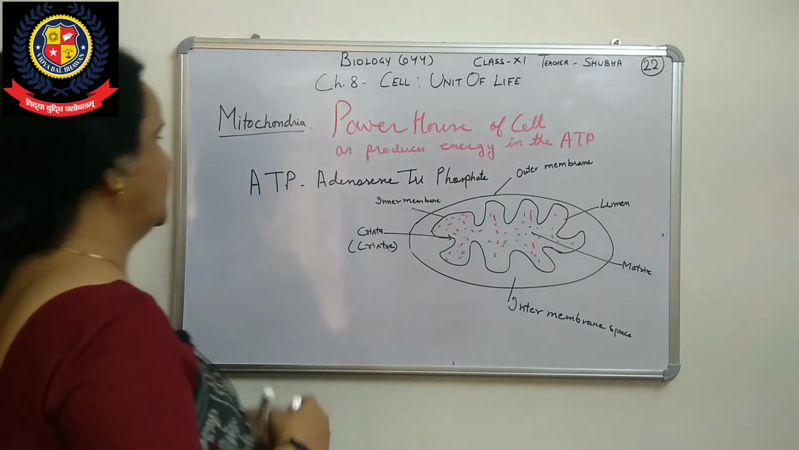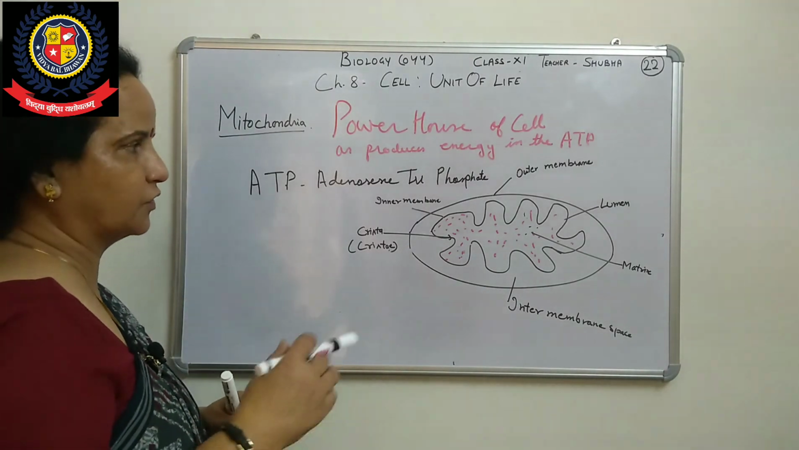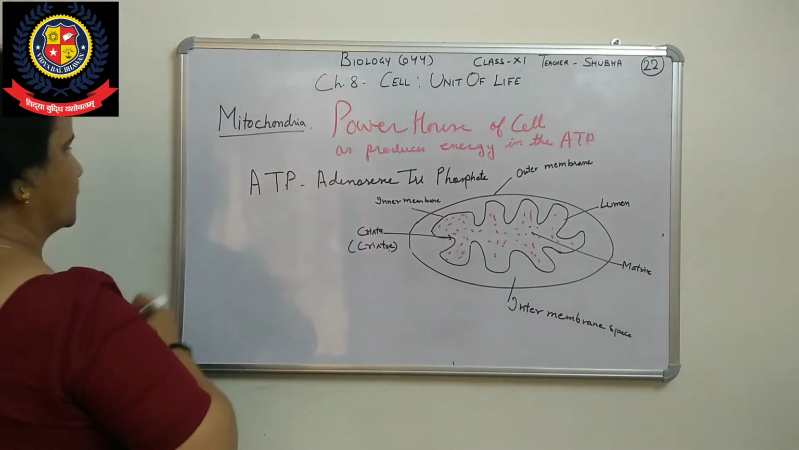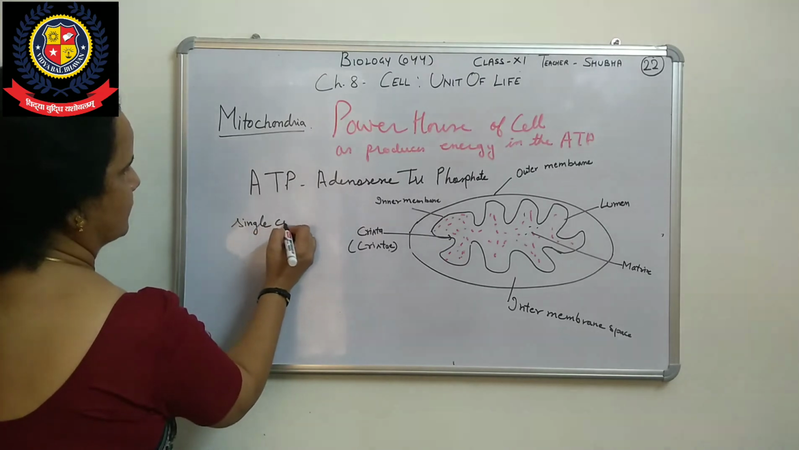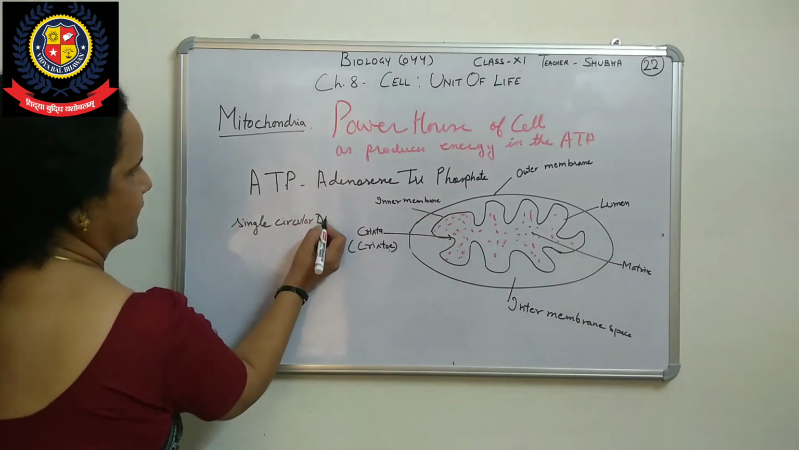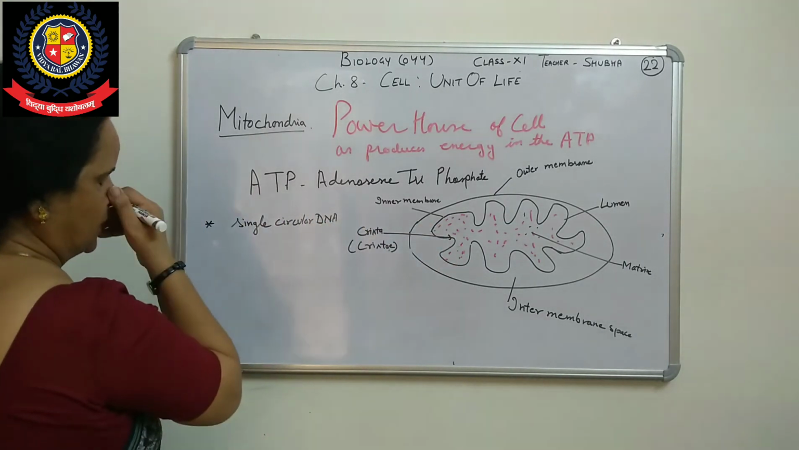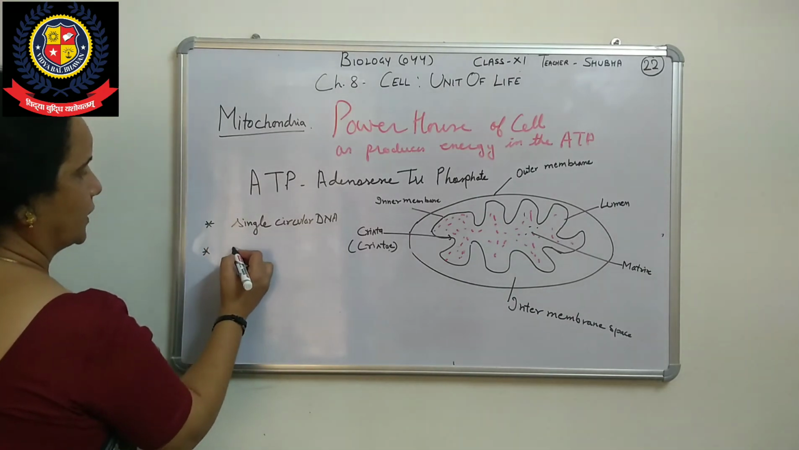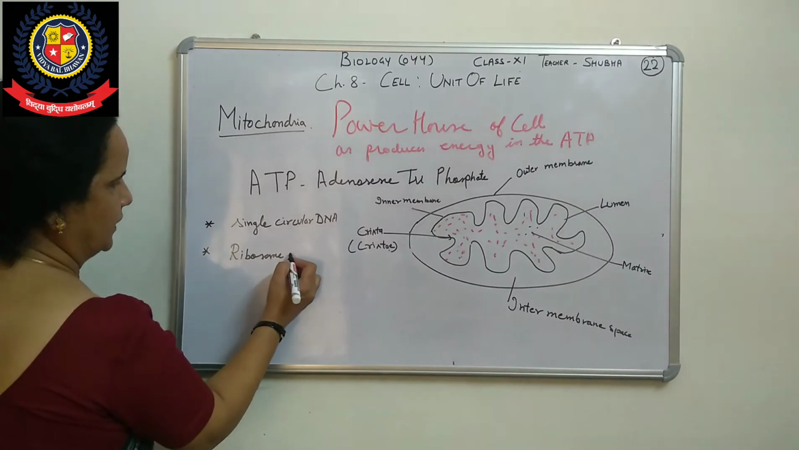Okay. Here, one main characteristic which is not seen elsewhere except in mitochondria and chloroplast: they have their own DNA, a single circular DNA present inside the mitochondria. And the second one is that they have ribosomes. The ribosome unit is 70S.